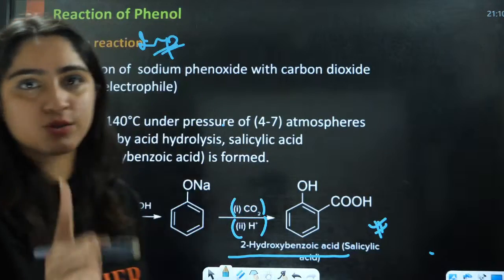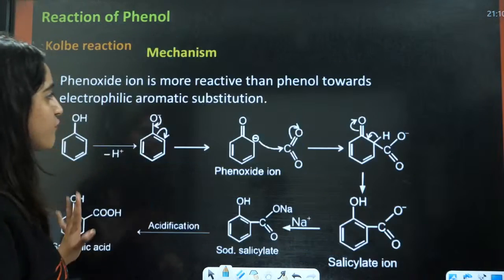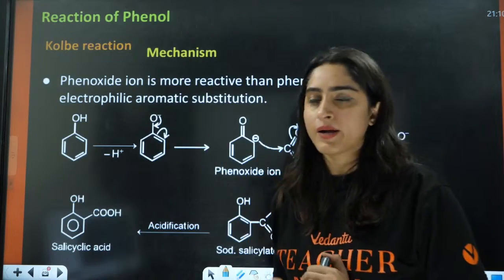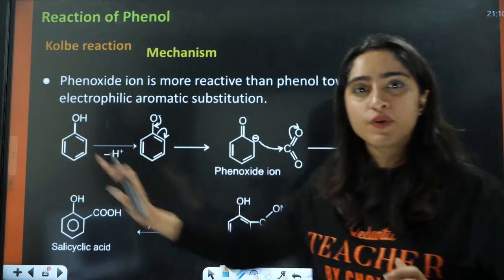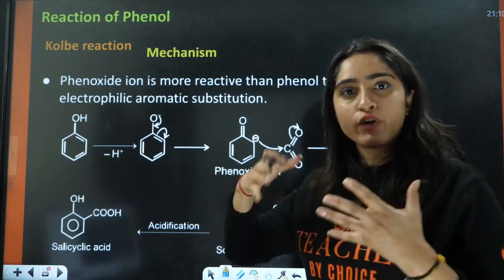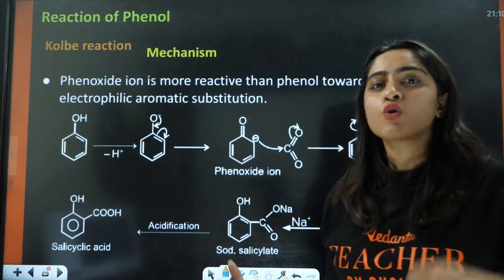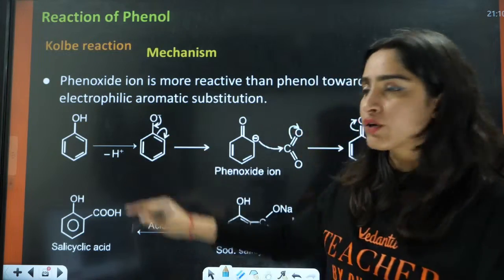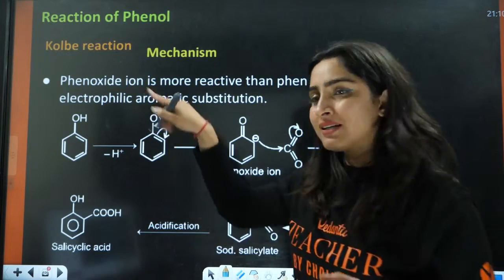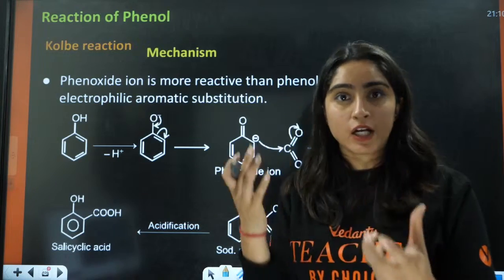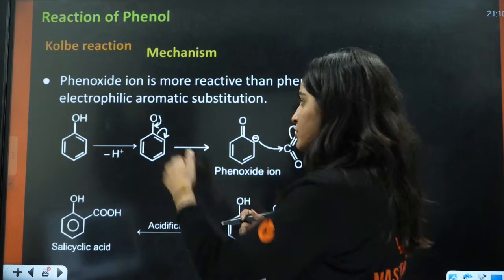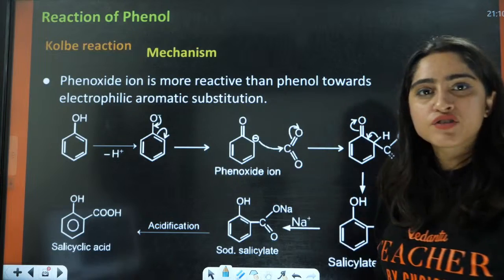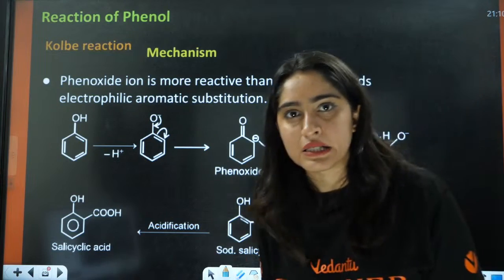The mechanism here is very important. The mechanisms for Kolbe's reaction and Reimer-Tiemann reaction are very important. So you have this phenol, and if you add base here, the base is going to abstract H positive and form phenoxide ion. The phenoxide ion will show resonance, and after this you will have a negative charge at the ortho position because of resonance, right?